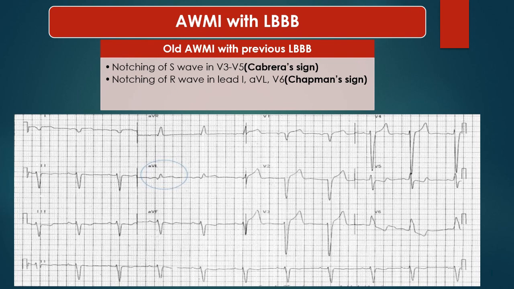Right. Here is the Cabrera sign. It is seen in leads V3 to V5. There is notching of the R wave in leads I, aVL and V6, which is called Chapman sign. These two signs can be used to diagnose old anterior wall MI with previous LBBB, right?